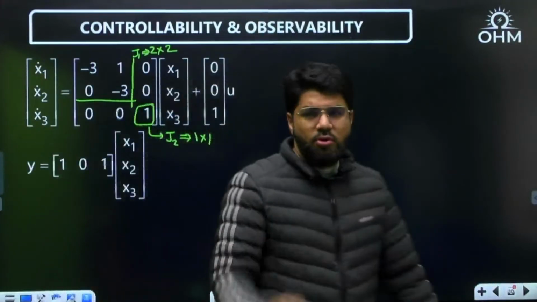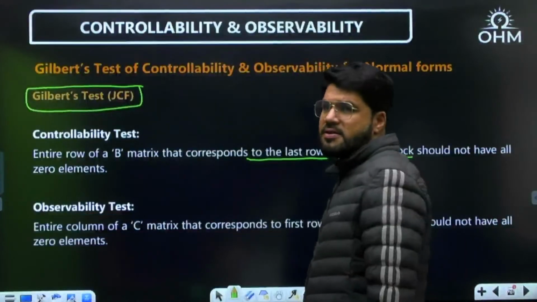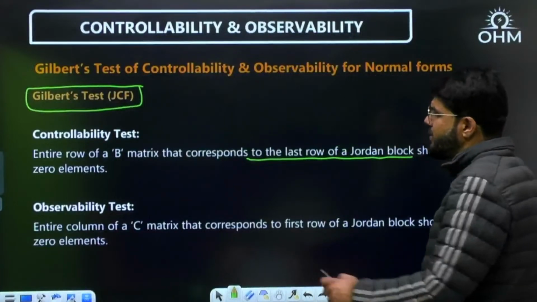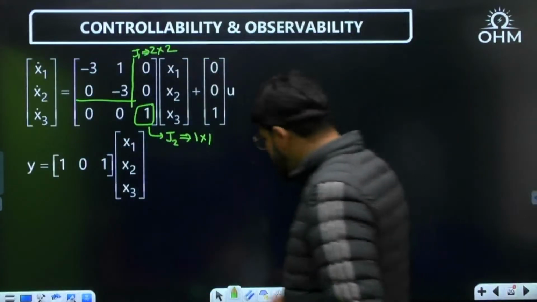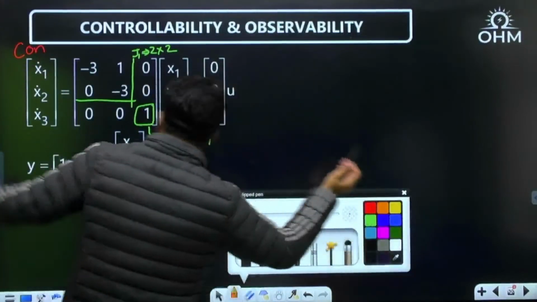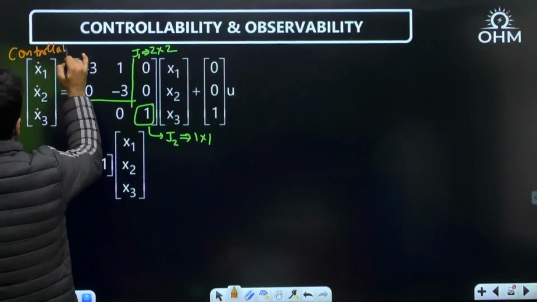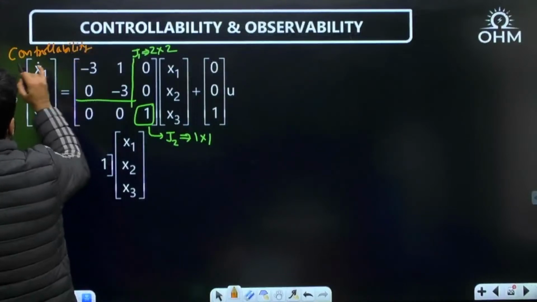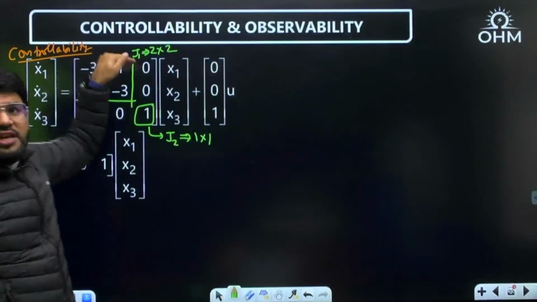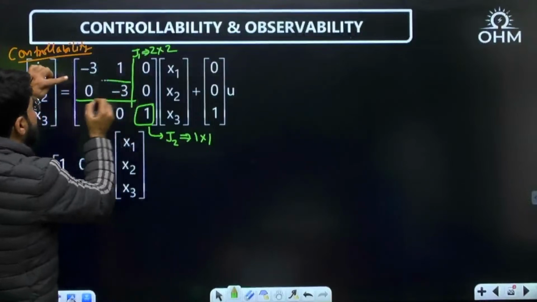Now let's go to the Gilbert's test. The entire row of the B matrix corresponding to the last row of a Jordan block should not have all 0 elements. What I am covering on this slide is only controllability. Next I will take observability, and then I will give you the conclusion. So what is the last row of the Jordan block? There are 2 Jordan blocks. Come to J1. It has 2 rows, and this is the last row of J1.